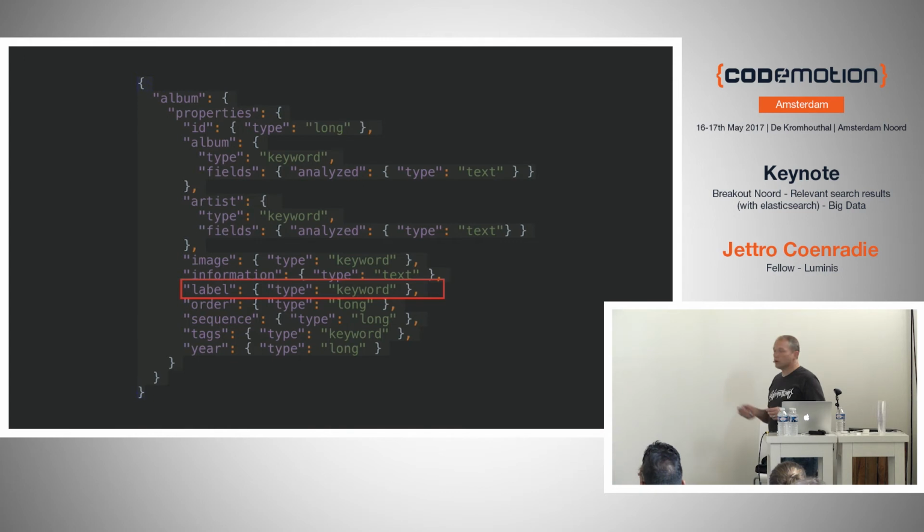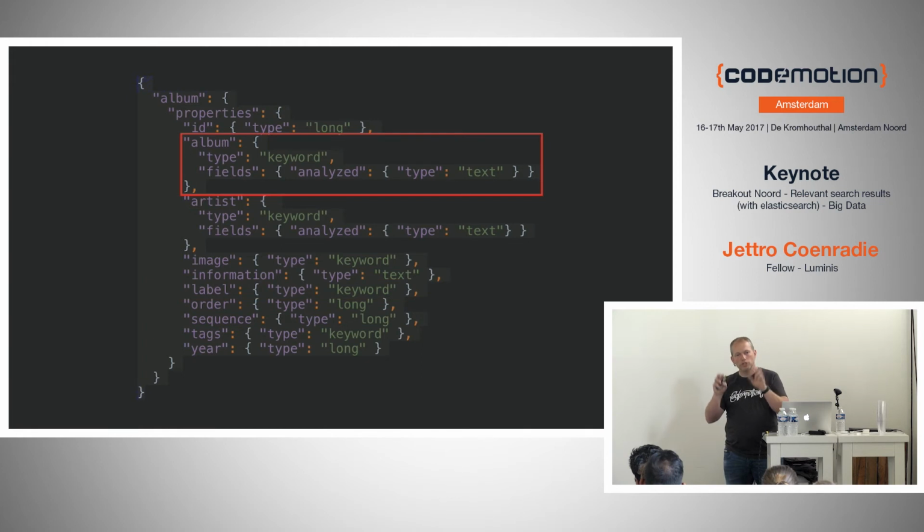Another one is the keyword. The keyword is different because it doesn't create tokens out of the text. It just uses the complete text as a single token. And this is, if you notice, the field I used it in, the label field. So each label that you apply to an album, it will not try to tokenize it. If it's 2 or 3 words in that label, I don't really care. I just want it to be one single term. So I use the keyword.